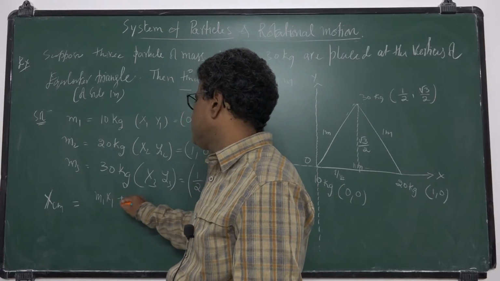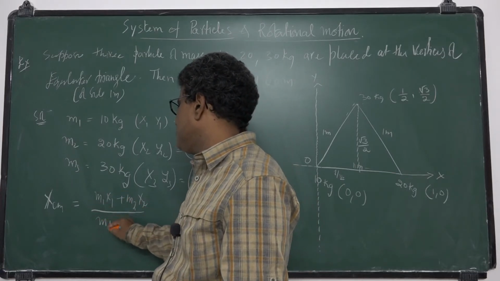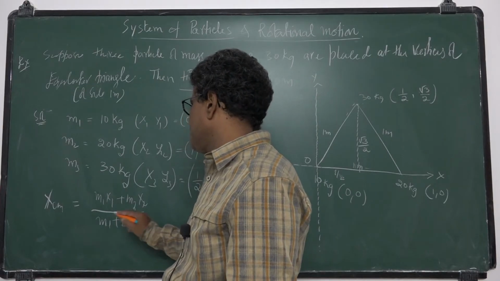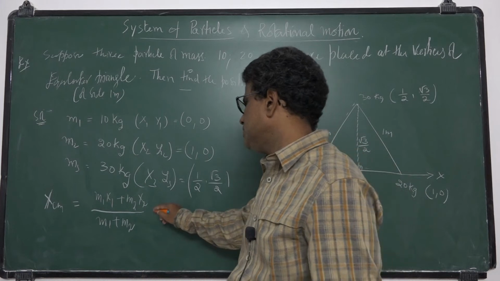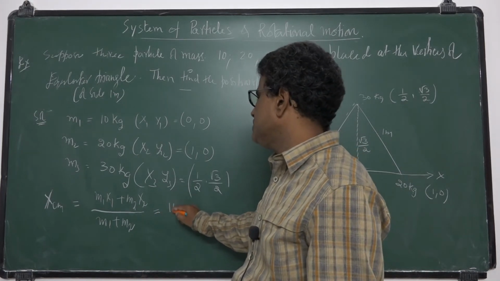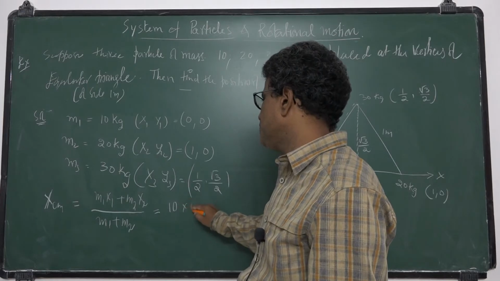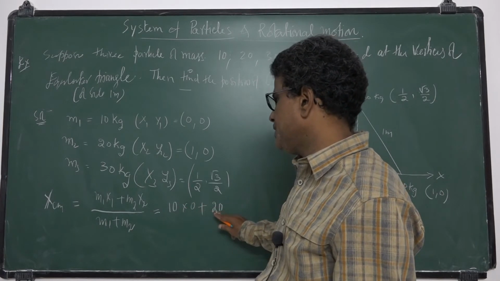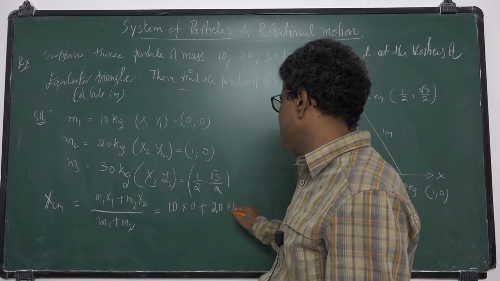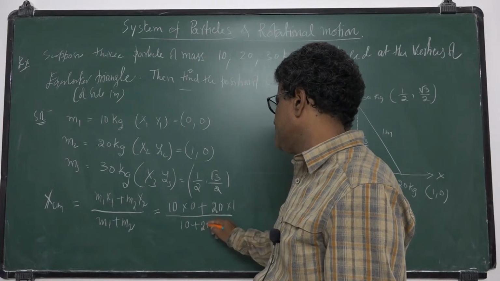M1 x1 plus M2 x2 by M1 plus M2. This is for a two particle system. So M1 is 10, x1 is 0, so 10 into 0, plus M2 is 20, x2 is 1, 20 into 1, by 10 plus 20, that is 30.